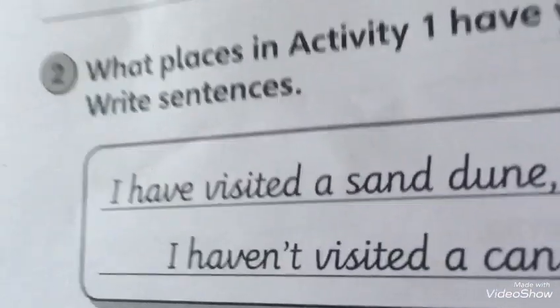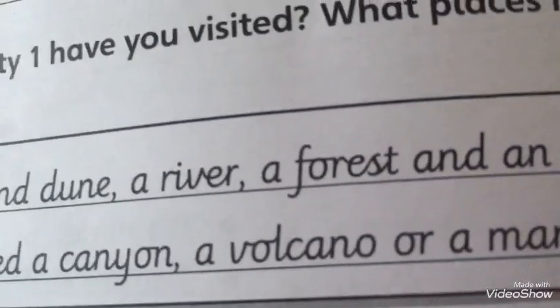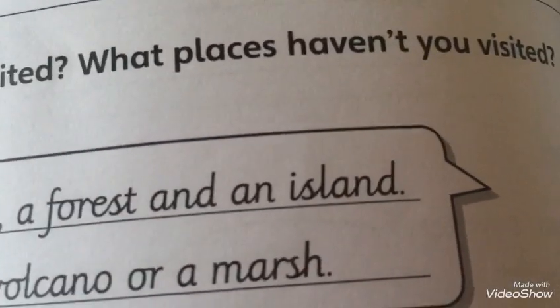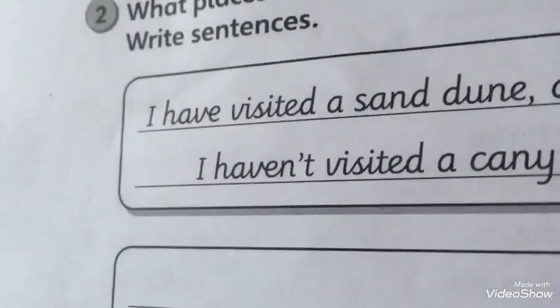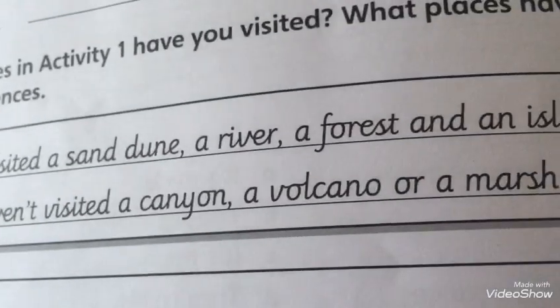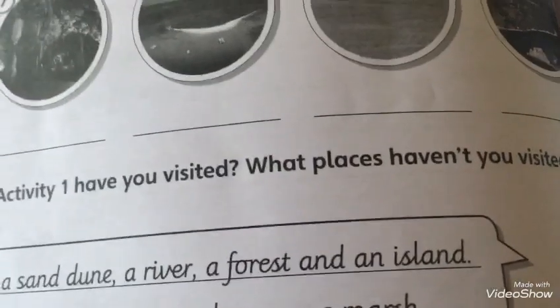I have visited a sand dune, comma, a river, comma, a forest, and an island. Full stop, be careful, an before island. I haven't visited a canyon, comma, a volcano, or a marsh. Okay? We put and with positive and or with negative.